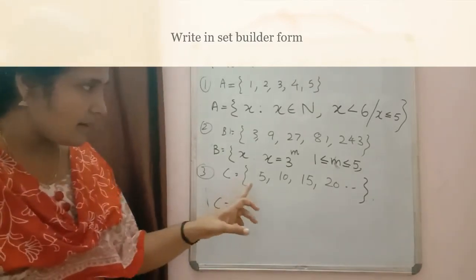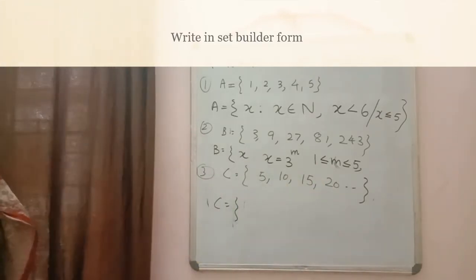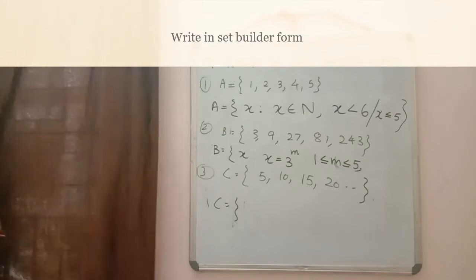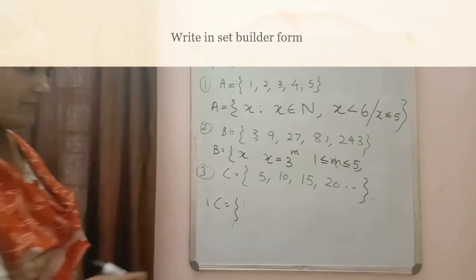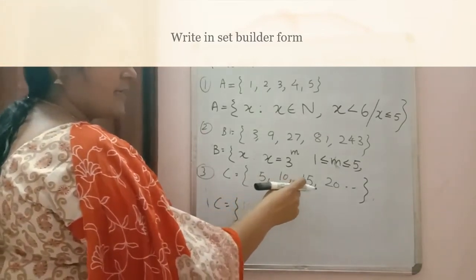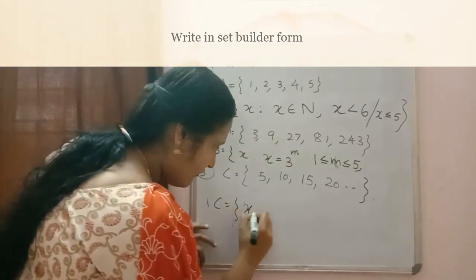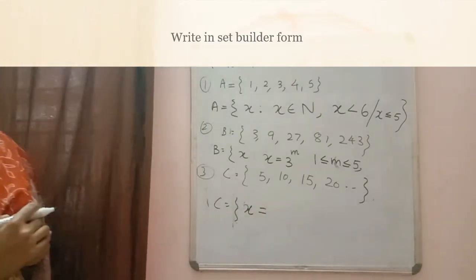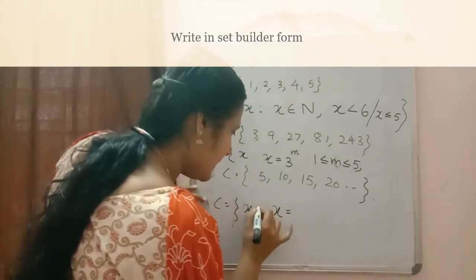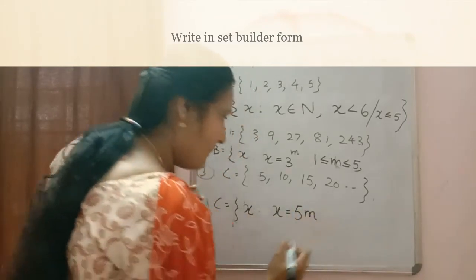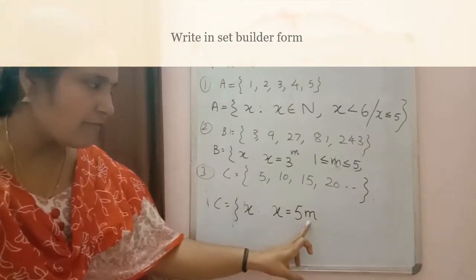I wrote the number 5, 10, 15, 20 in this way. So by seeing the number, what do you think? What property they satisfy? What is the pattern? Yes, they are in the multiplication table of 5. 5 ones are 5, 5 twos are 10, 5 threes are 15 in this way. So, set of all x such that it is correct, it is a multiple of 5. So, we will write x is equal to 5m, where m represents multiple of 5.